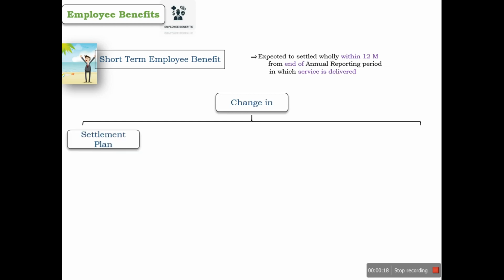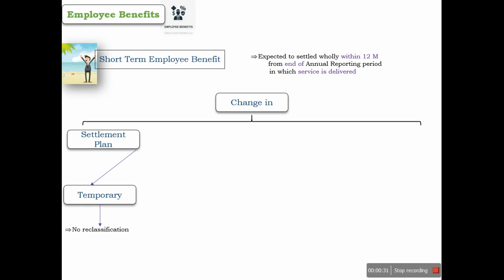Under the short-term employee benefits category, we classify those benefits that are expected to be settled within a period of 12 months from the end of the reporting period in which services are delivered by the employees. But if there is any change in settlement and that change is of a temporary nature, in that case we are not supposed to reclassify the benefit from the short-term employee benefits category.